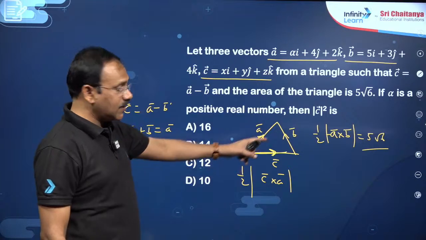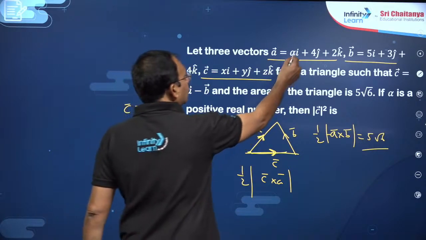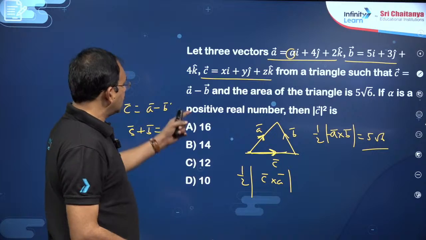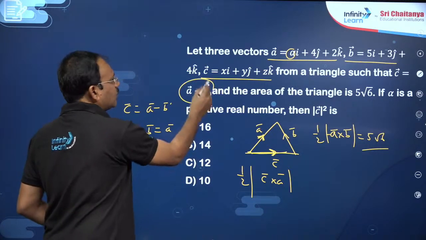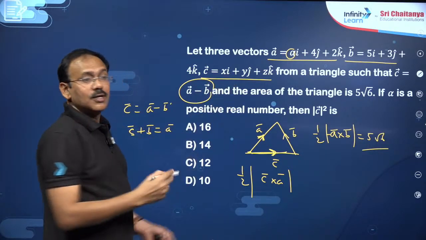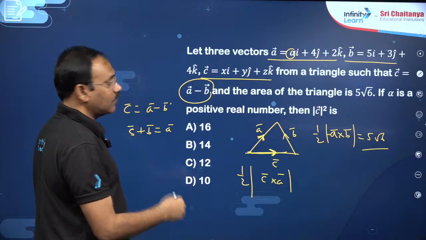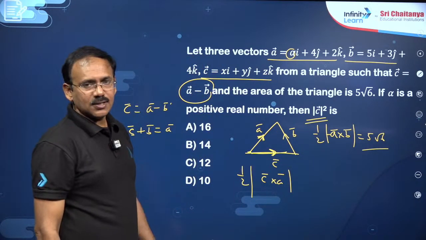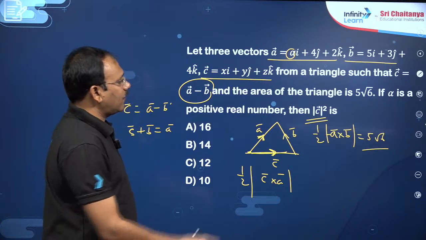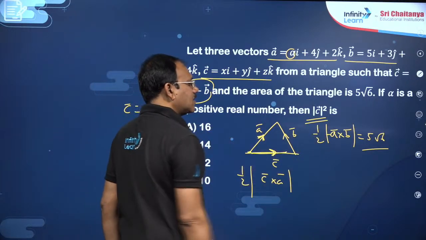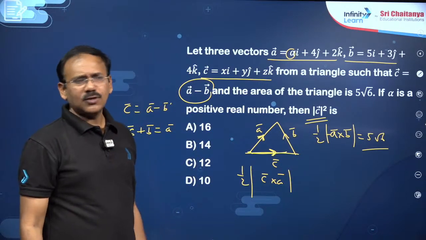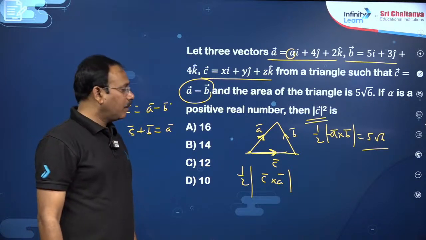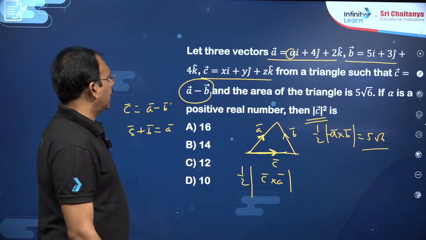So once you apply this area, you will get the value of alpha. Now you just want C bar, right? C bar is nothing but A bar minus B bar. You know A bar, B bar, you just find A bar minus B bar, you will get C bar, then you can find its magnitude square. Right, dear students? So to find alpha, apply area of minus A bar cross B bar, or of course anyhow you are taking magnitude, you can take B cross A also, right?